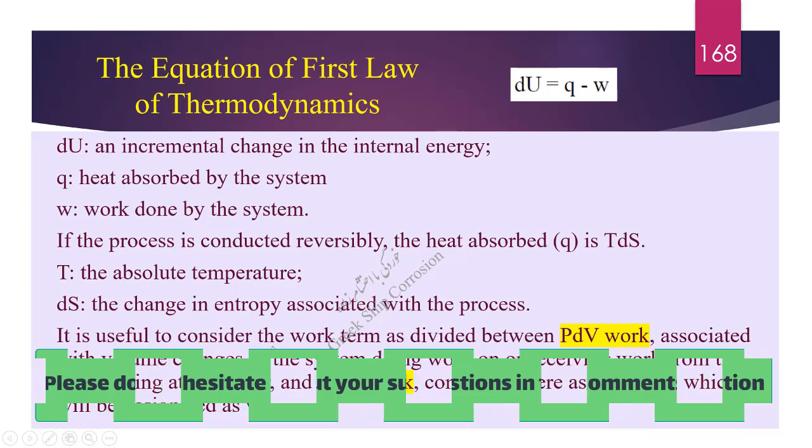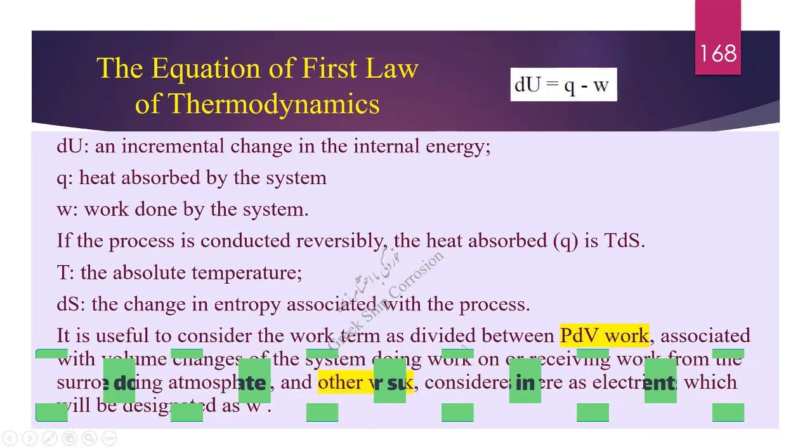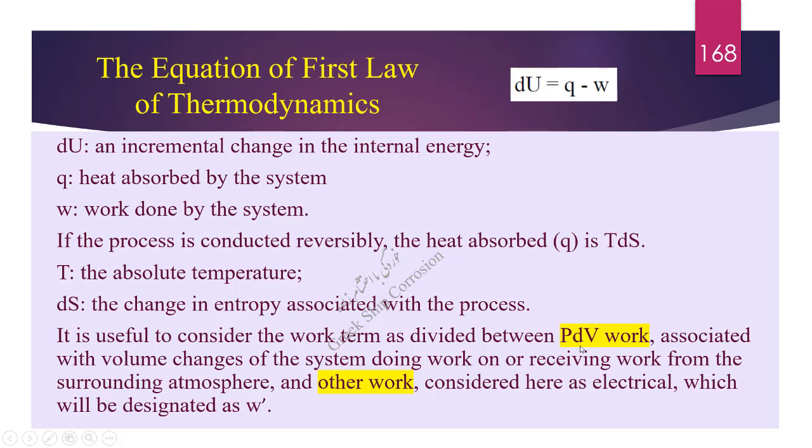It's useful to consider the work term as divided between P times dV work and other work. P times dV work is associated with volume changes of the system doing work on or receiving work from the surrounding atmosphere, and other work considered here as electrical, which will be designated as W prime.